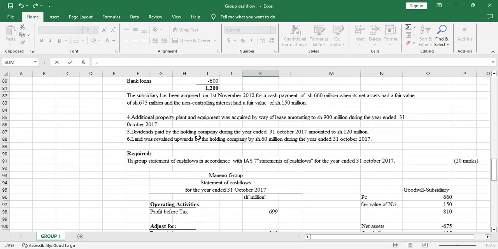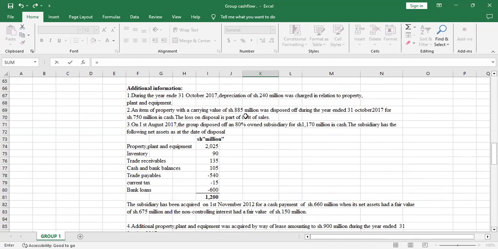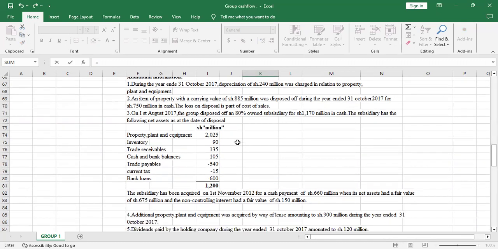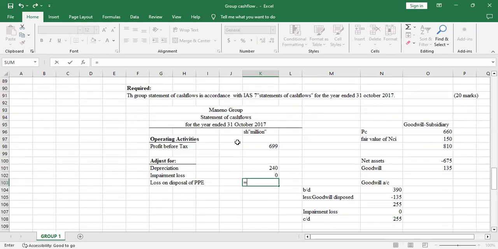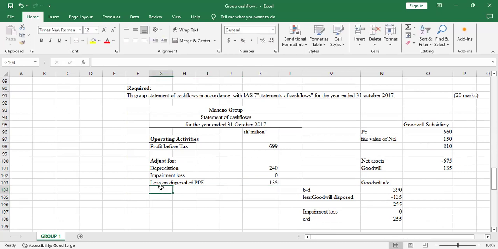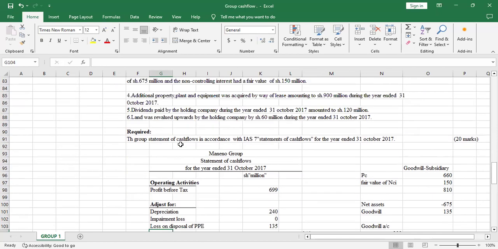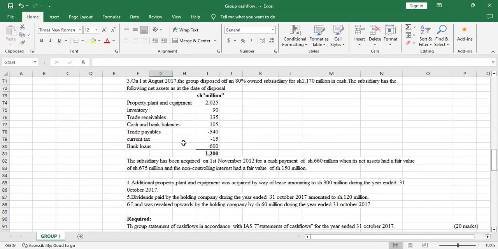So the loss will be, the carrying value was 885. That's the net book value. And it was disposed for 750. So you take 885, you subtract 750 to get the loss, which is 135. Yeah, so after doing that adjustment, now you go back to the statement of profit or loss.